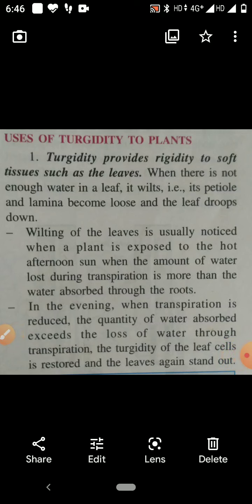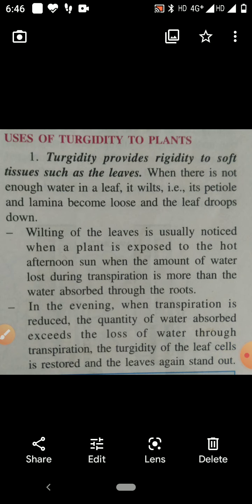Children, today I am going to explain the uses of turgidity. You know, turgidity is the state of a cell in which the cell wall is rigid and stretched outwards. The volume of the cell has increased and the cell cannot accommodate any more water. So there are many uses of turgidity to plants.